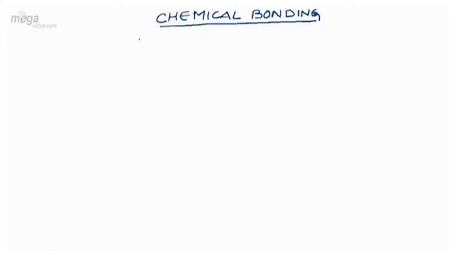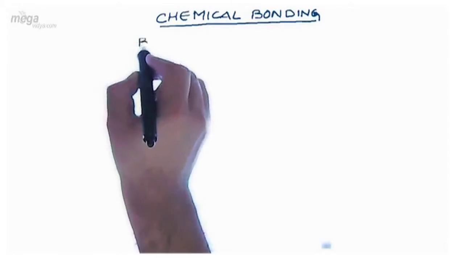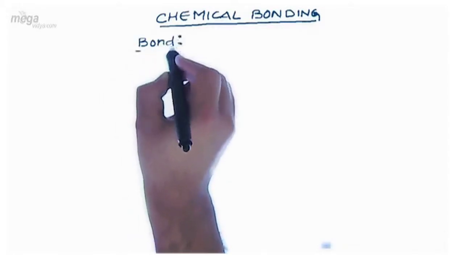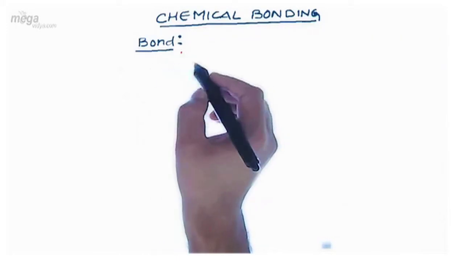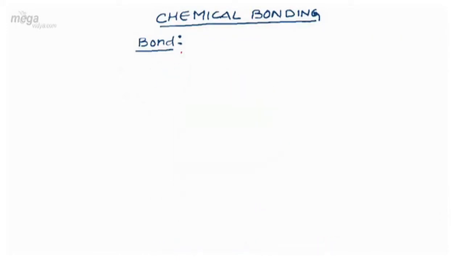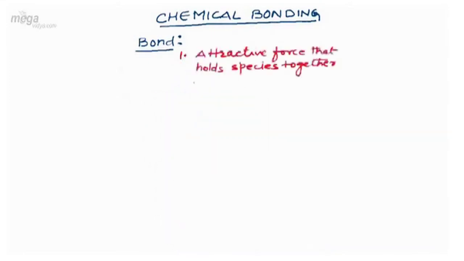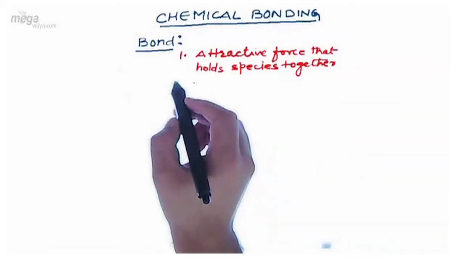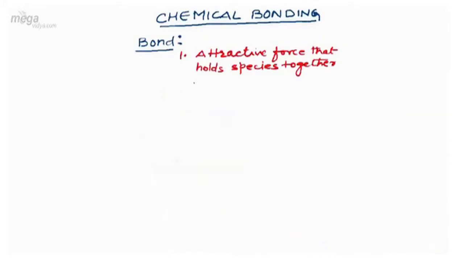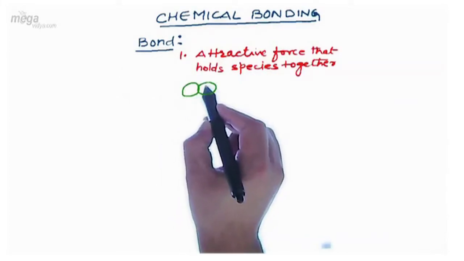So let's discuss what this chemical bonding means. Before starting the chapter, I would like to make you aware what the word bond means. Basically, a bond is an attractive force which holds species together. If we talk of solid substances, we observe that the constituent particles of a solid are closely packed to each other.